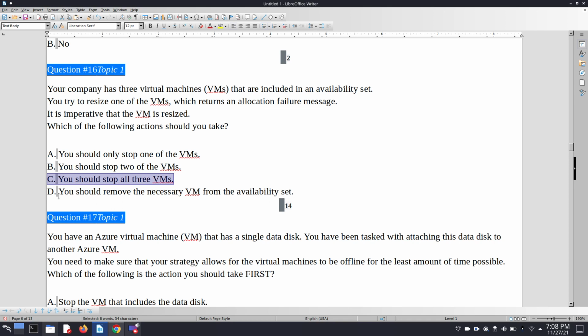But when we remove, we are not able to remove them all. We are not able to remove the necessary VM from the availability set, because when we remove this from the availability set, this also does not meet the requirement which this question says. So option number C is, I think, a well suitable answer for this question.